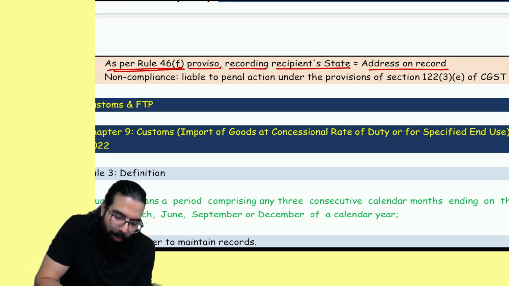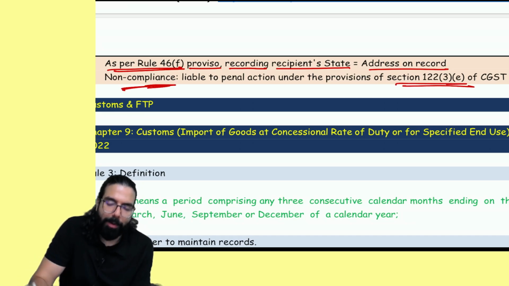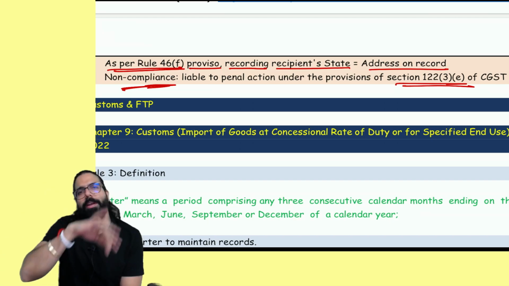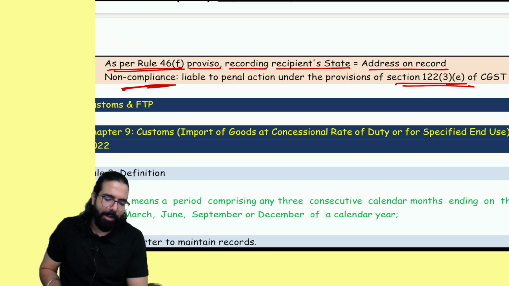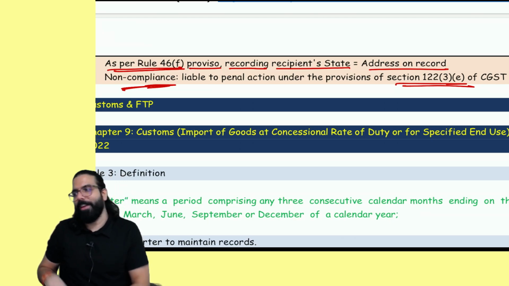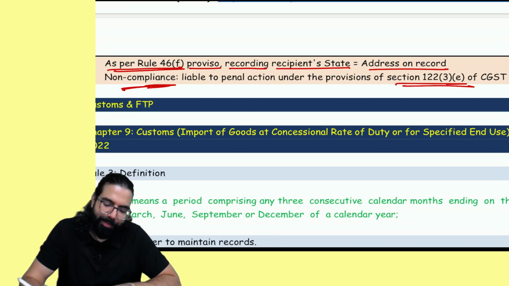They have told us, sir, that if you don't comply, then the penalty is under section 122(3)(e), which tells us what? Penalty up to 25,000. So I will be charged a penalty of up to 25,000 under CGST and up to 25,000 under SGST. Done, sir. This part is clear.